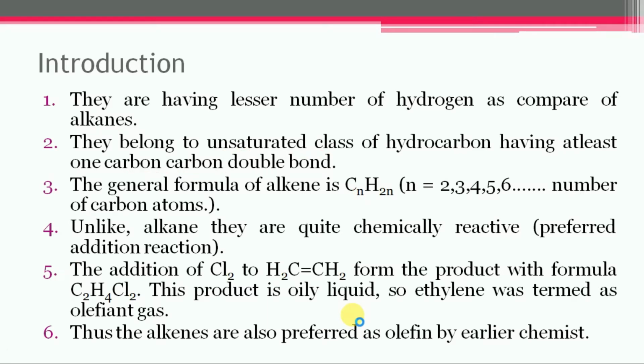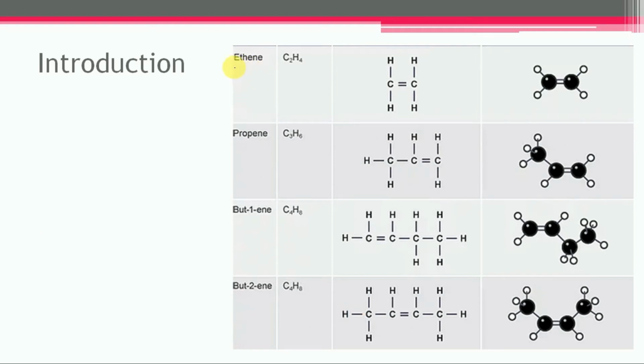Let us consider their examples. The first one is ethene, having 2 carbons and 4 hydrogens, and this is its structural formula. Propene has 3 carbons and 6 hydrogens, and this is the structural formula of propene. But-1-ene has 4 carbons and 8 hydrogens, and this is its structural formula. Then but-2-ene, again 4 carbons and 8 hydrogens, and this is its structural formula.